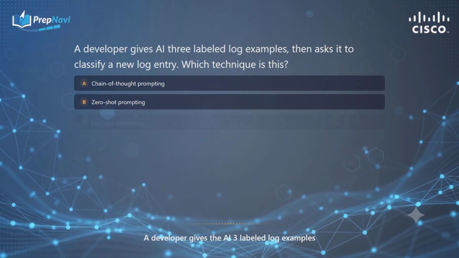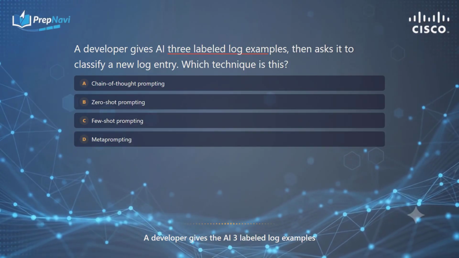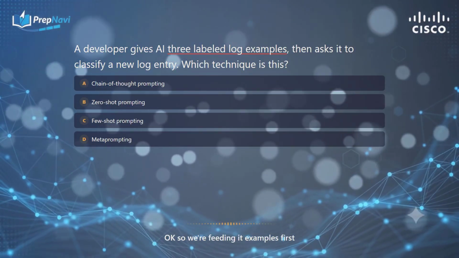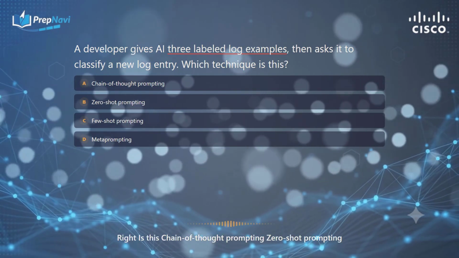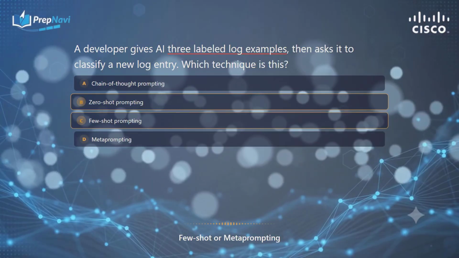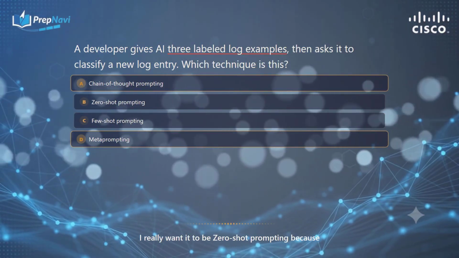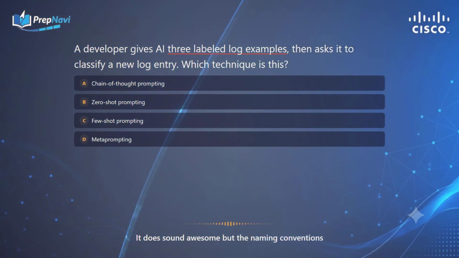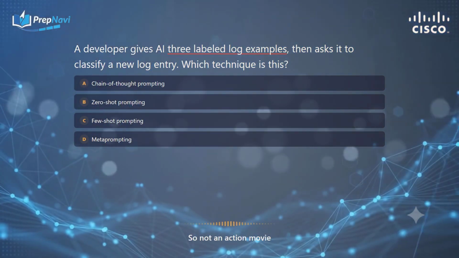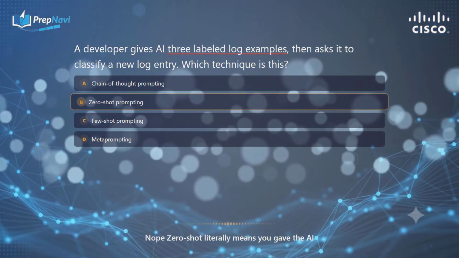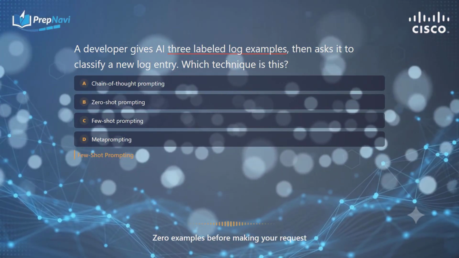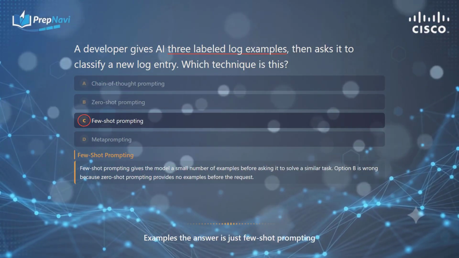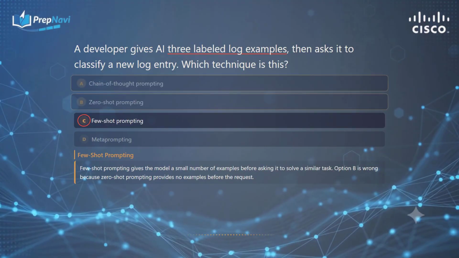Okay, question 4. A developer gives the AI 3 labeled log examples and then asks it to classify a new log entry. Okay, so we're feeding it examples first. Right. Is this chain of thought, zero shot, few shot, or meta prompting? I really want it to be zero shot because it just sounds like a really cool action movie title. It does sound awesome, but the naming conventions in this field are brutally literal, I'm afraid. So not an action movie. Nope. Zero shot literally means you gave the AI 0 examples before making your request. Oh, got it. And since we gave it 3 logs, which is a few examples, the answer is just few shot prompting. You got it.